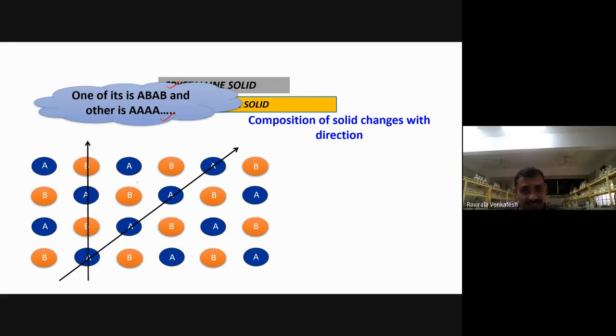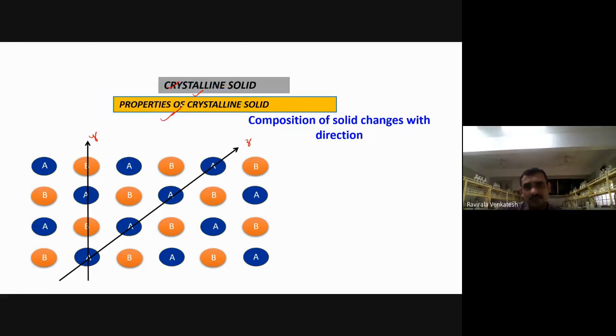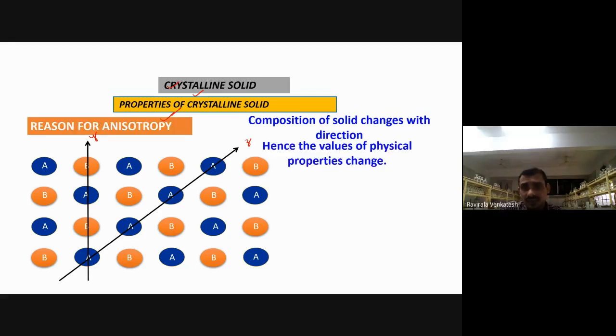Because of what? If you take it in a different direction. One I have taken in the Y direction. This one is in the Z direction, Z axis. This one is the Y axis. Their composition is getting different here when you cut like that, isn't it? Hence, the values of physical properties also will get changed because of this reason. Okay. So this is the reason for anisotropy. This is the reason for the anisotropy actually.